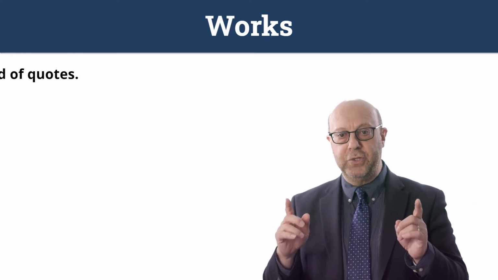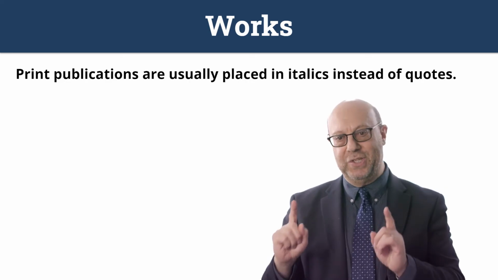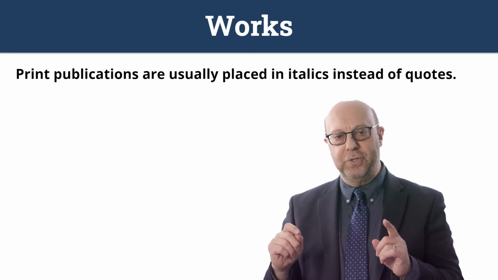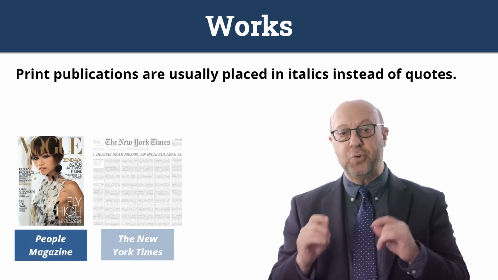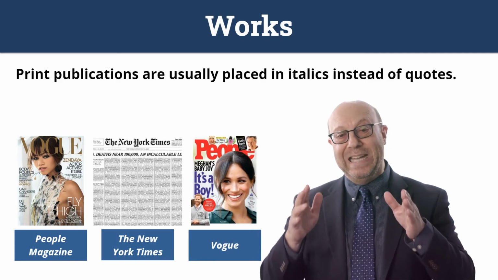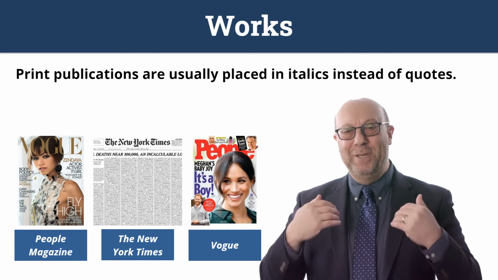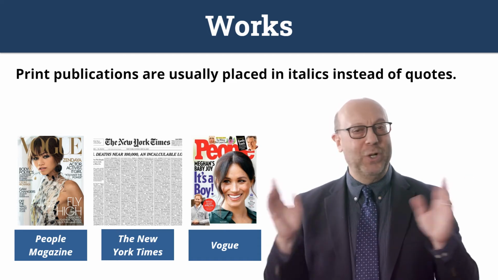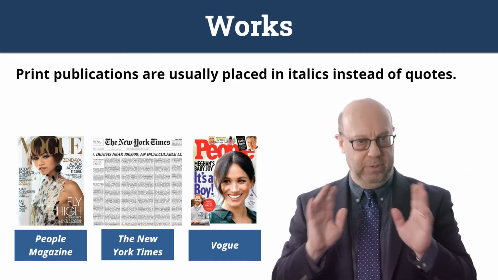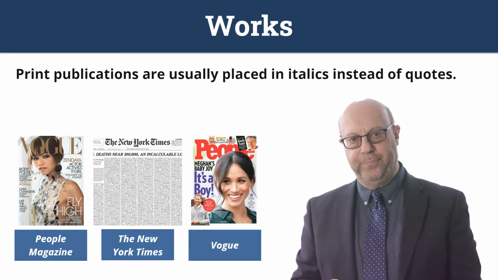Now, print publications are usually placed in italics instead of quotes. So for example, if you're talking about People magazine or the New York Times or Vogue, you're going to put it in italics. That's AP's rules, not my rules, folks. It is AP's rules, and it's frustrating because you're going to see it all different ways. But if you want to do it right, according to AP style, this is the way to do it.